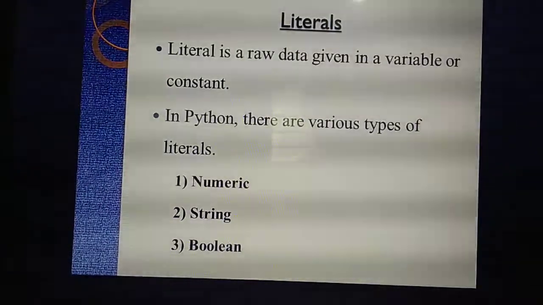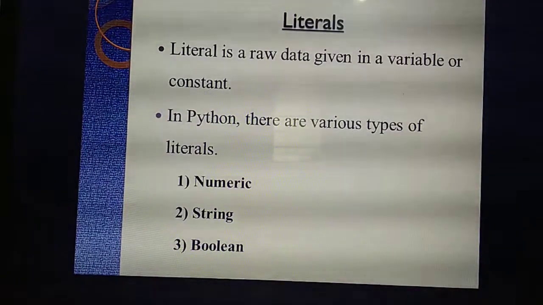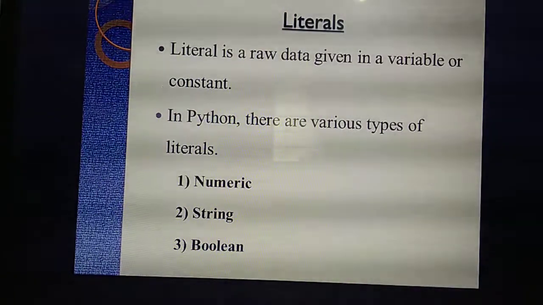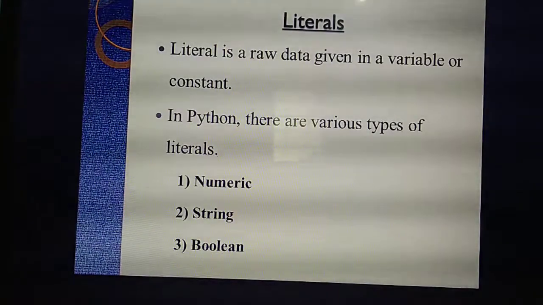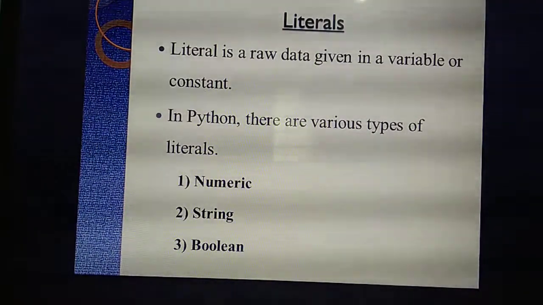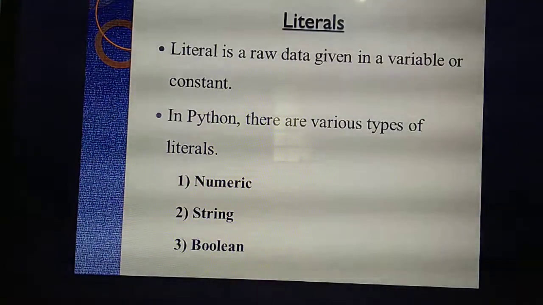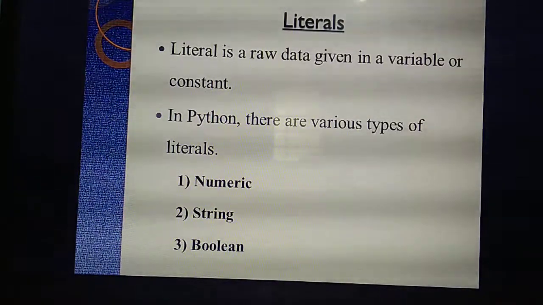Along with the variable, you also have constants, like pi equal to 3.14, which is a constant value. Along with that constant and variable, you are adding some raw data. That is called literals.